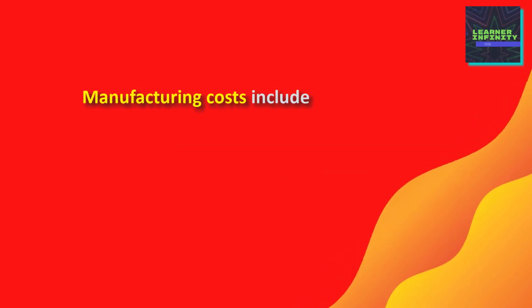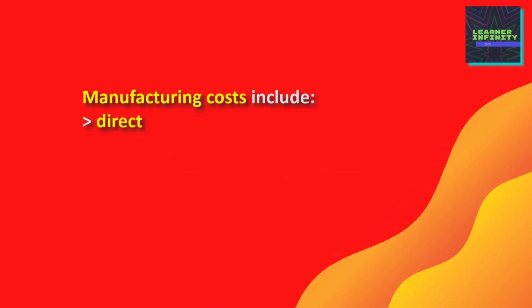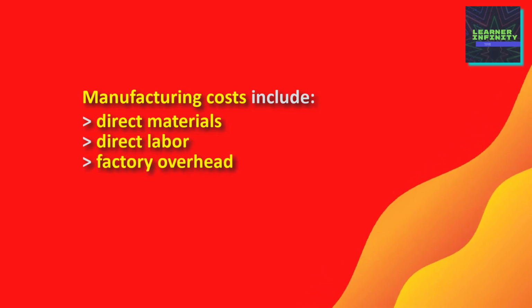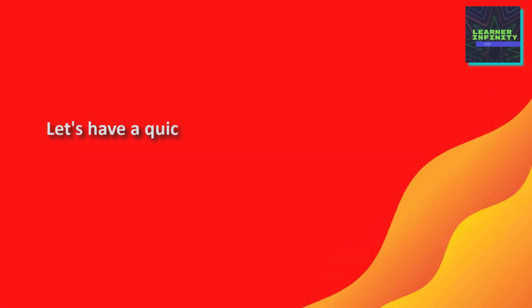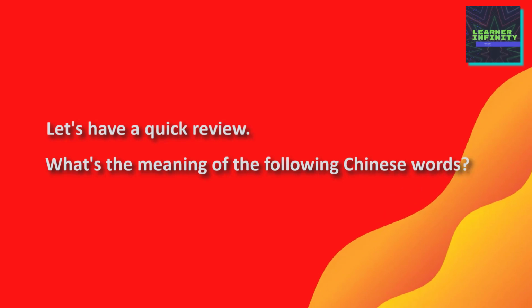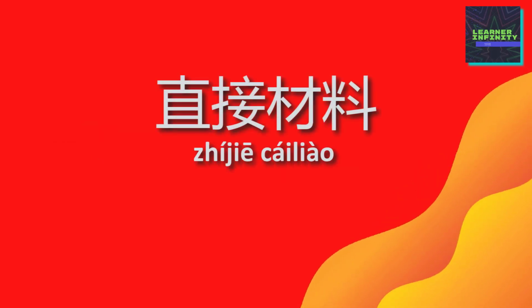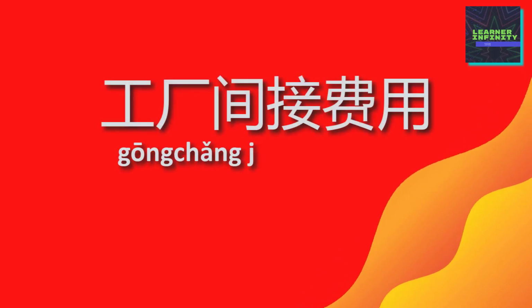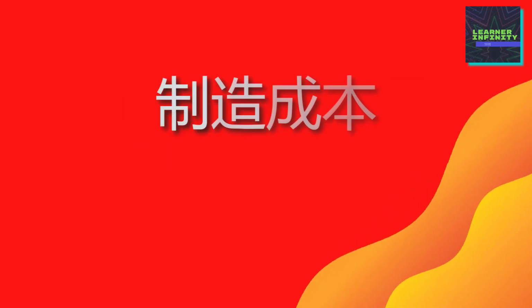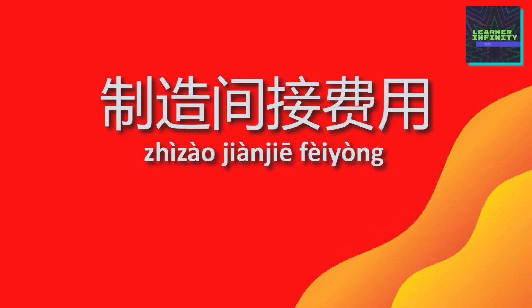As mentioned earlier, manufacturing costs include direct materials, direct labor, and factory overhead. Let's have a quick review. What's the meaning of this Chinese word? 直接人工, 直接材料, 工厂间接费用, 制造成本, 制造间接费用.